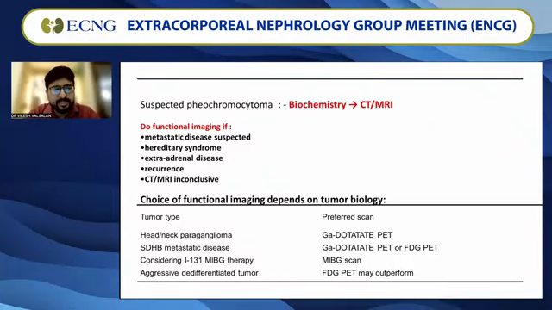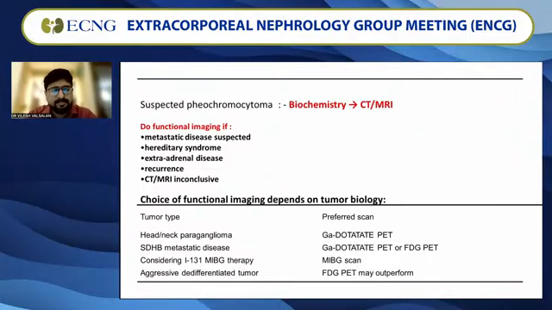Specifically, dotatate imaging and MIBG imaging come under functional imaging. It is specifically indicated in patients who have metastatic disease, hereditary syndromes, extra-adrenal disease, or recurrence of PPGLs. If CT or MRI is inconclusive, we also go ahead with functional imaging. Depending on the tumor type, if it's a head and neck paraganglioma, gadolinium dotatate PET is more useful.